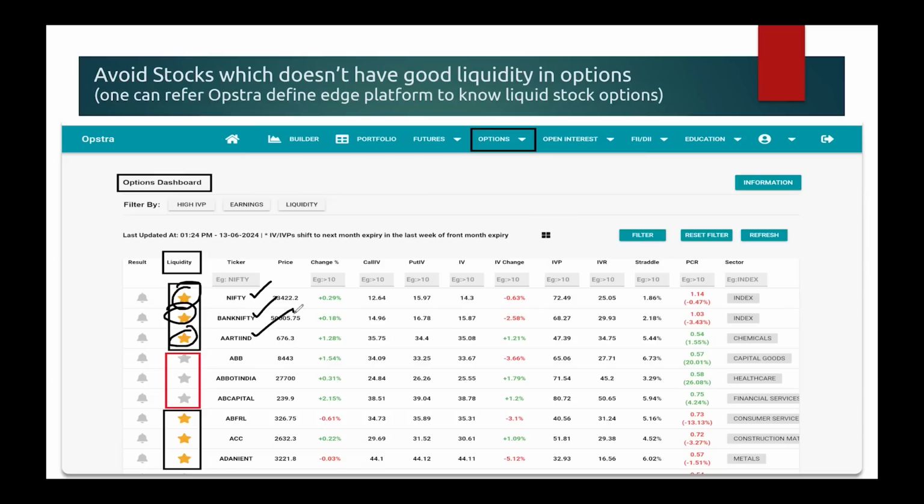Then there is a stock called Aarti Industries. It has good liquidity. That's why it has the yellow star. ABB doesn't have good liquidity. ABB India doesn't have good liquidity. Aditya Birla Capital doesn't have good liquidity. That's why there is no star. Aditya Birla Fashion and Retail has good liquidity. That's why there is a yellow color. ACC has liquidity, that's why it's in yellow color. Adani Enterprises has liquidity, that's why it's in yellow color. So that is how you can decide which stocks you have to trade, which stocks have good liquidity.